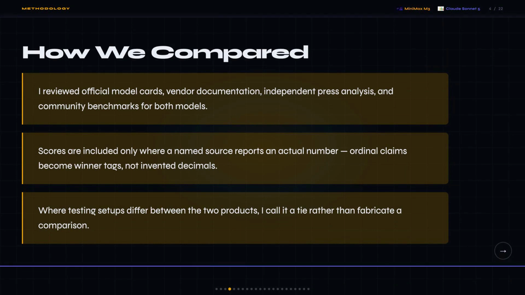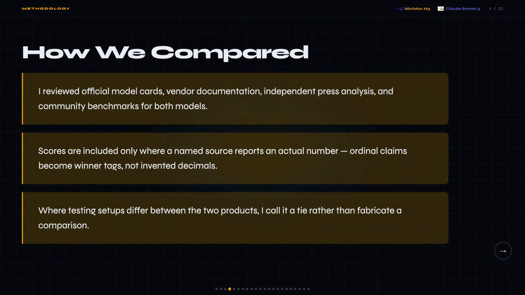Pick the wrong model and you're either overpaying by a lot or shipping worse code completions. And both of those outcomes are fixable, but only if you know which trade-off you're actually making going in.